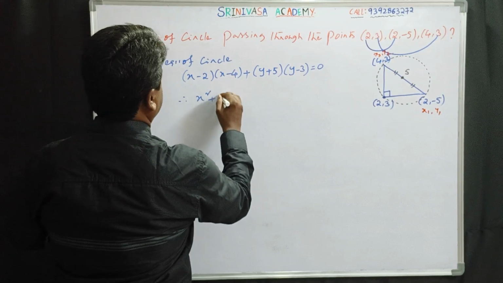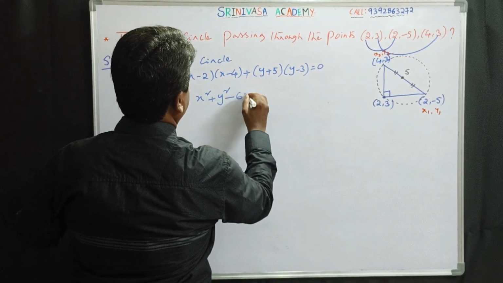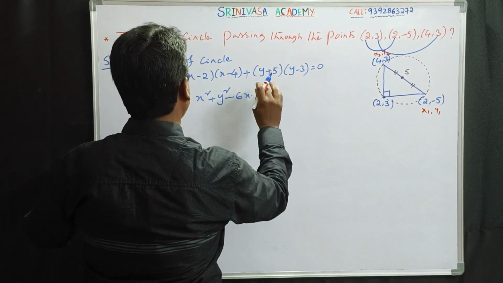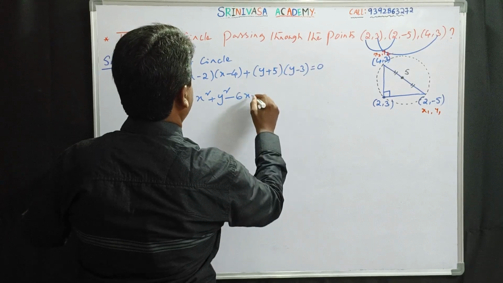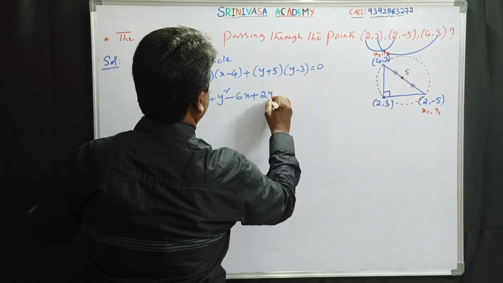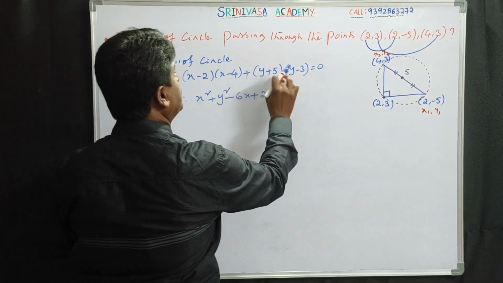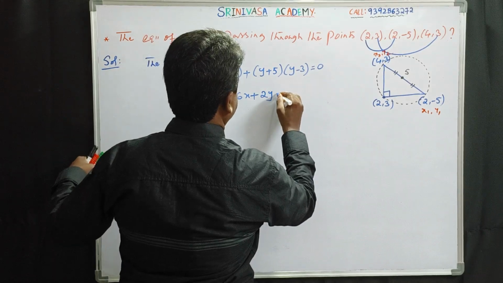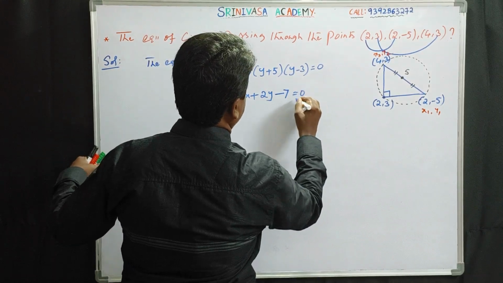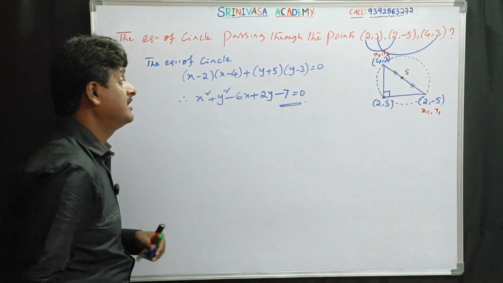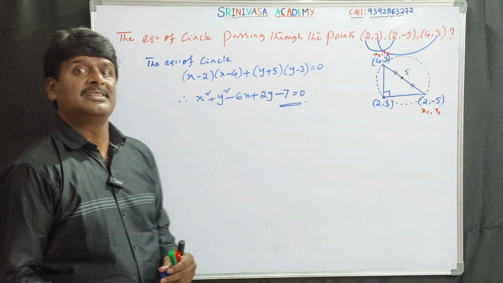Therefore, x² + y² - 6x + 2y + 8 - 15 = 0, that is, x² + y² - 6x + 2y - 7 = 0. So this is the equation of the circle.